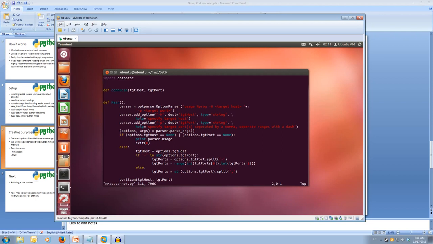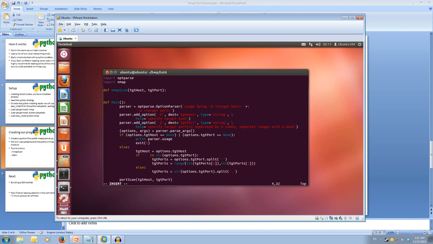Our two imports are going to be optparse, and we're also going to import nmap. So import nmap. Okay, so for our conscan function, we're going to change this. We're going to make it our nmap scan function.